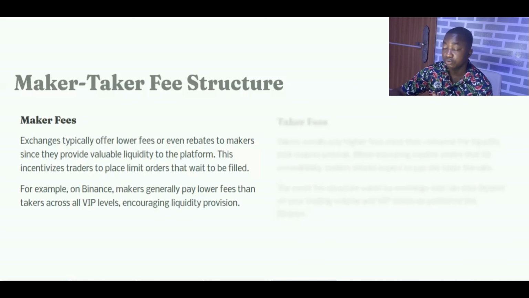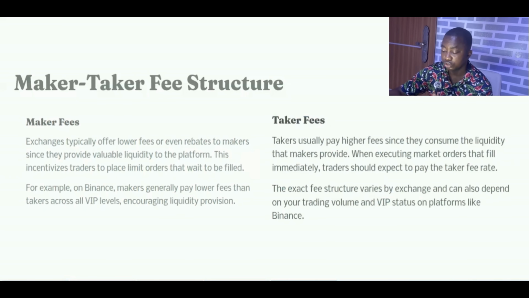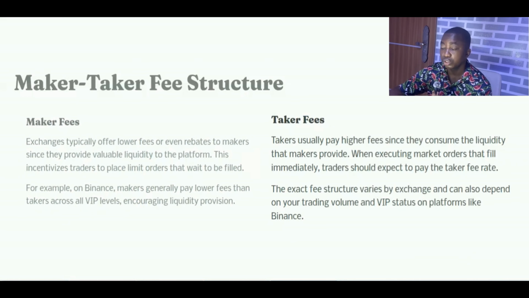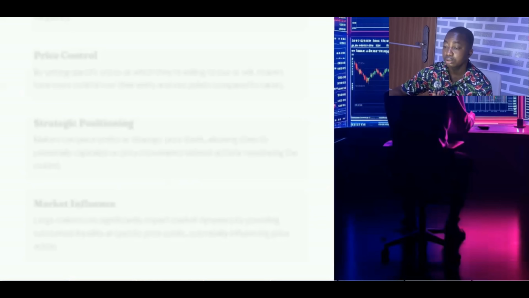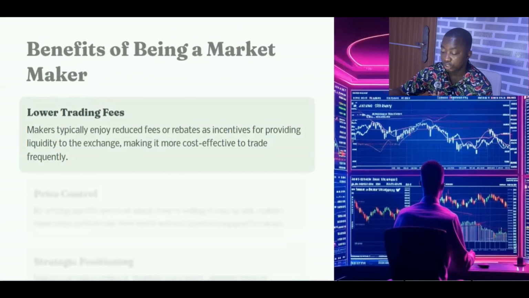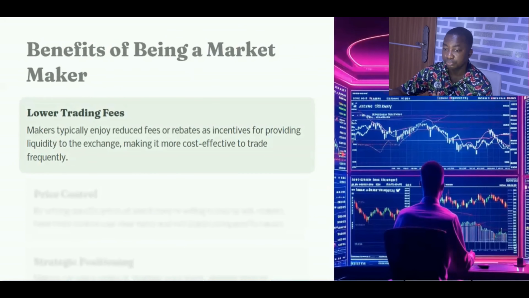The higher you go in the VIP level, the lower fees you have to pay for each trade. So this encourages liquidity provision. Takers, on the other hand, usually pay high fees since they control the liquidity that the makers provide. When executing market orders that fill immediately, takers should expect to pay the taker fee rate. The exact fee structure depends on the exchange, but it is important to know that takers usually pay higher fees than makers because they are taking more liquidity while the makers are providing liquidity.